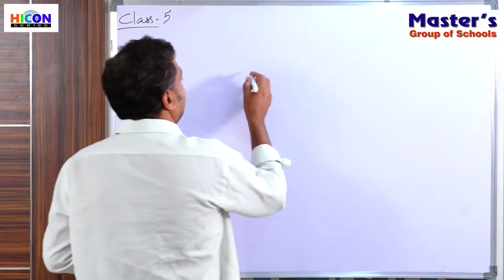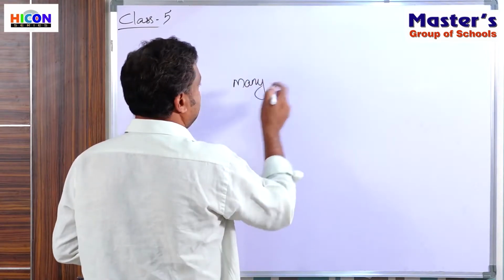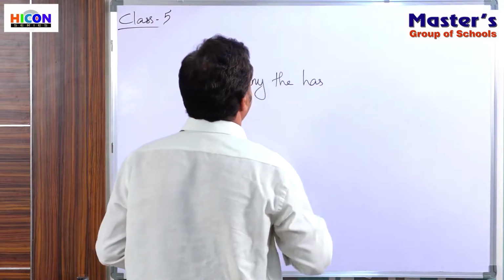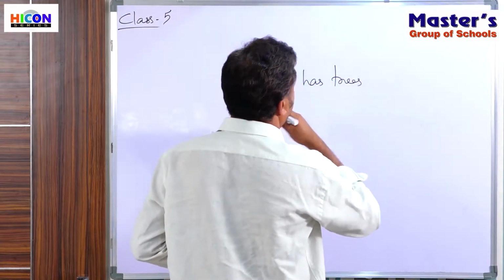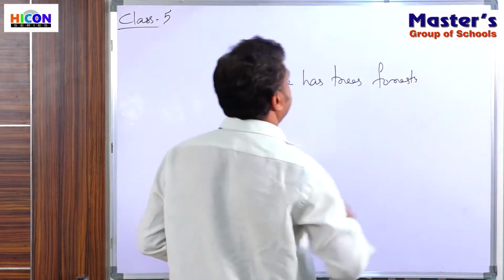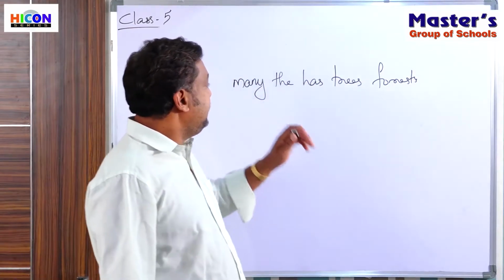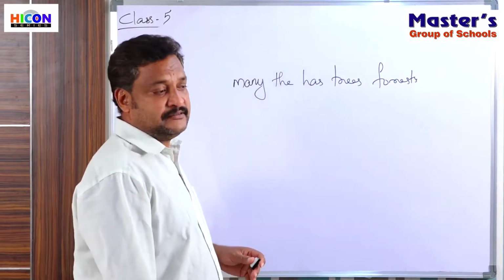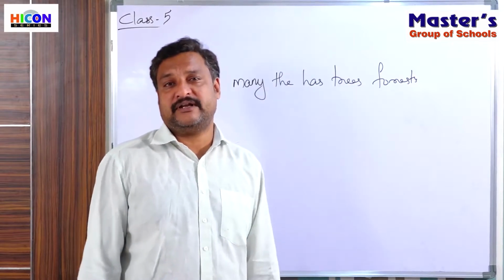Many, the, has, trees, forests. What is the sentence? Many the has trees forests. What is it? Many the has trees forests.